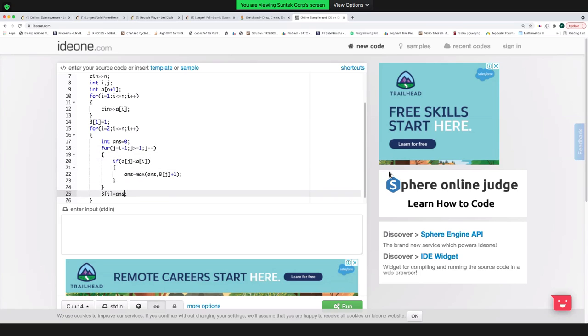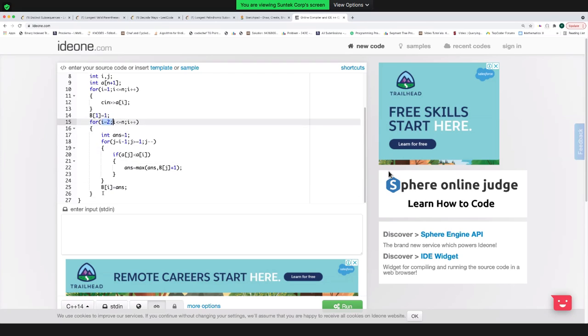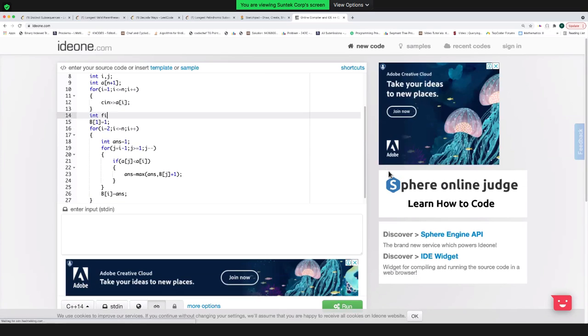Or simply declare this as one, because this ith element can go alone. And the final answer is the maximum of all of this.